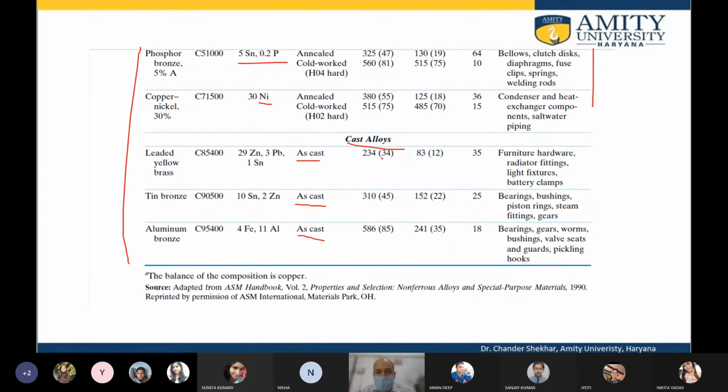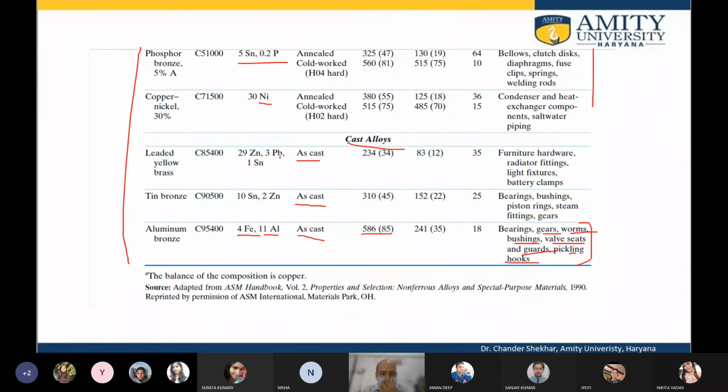They have high mechanical strength, for example, a tensile strength as high as 586 megapascal. This is when the copper is alloyed with 4% iron and 11% aluminum. Okay, so this is used in bearings, gears, worms, bushings, valve seats, guards, picking hooks, etc.